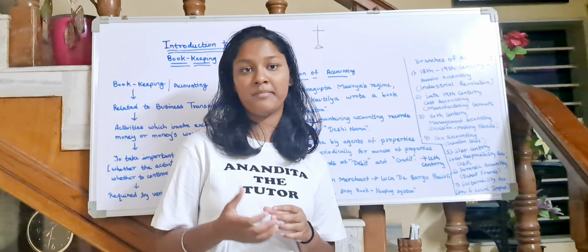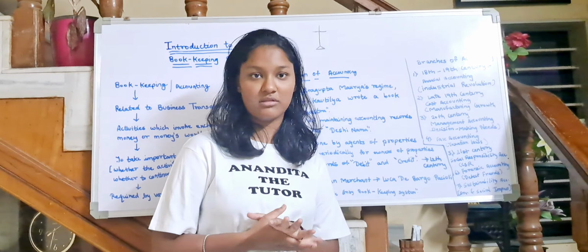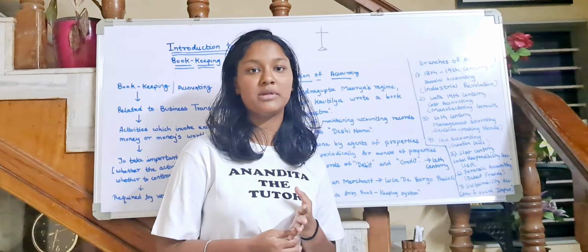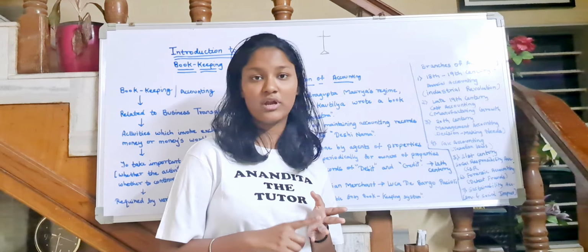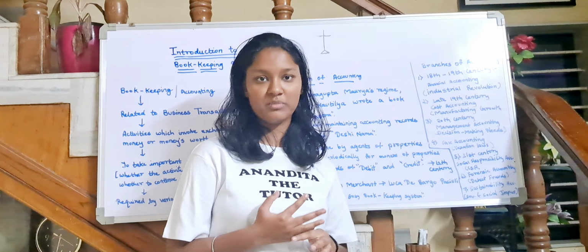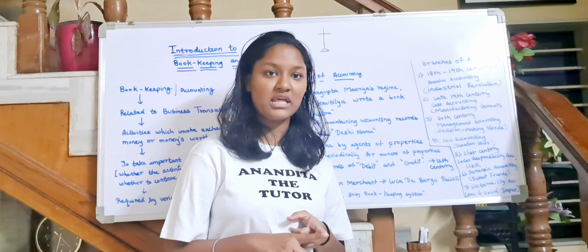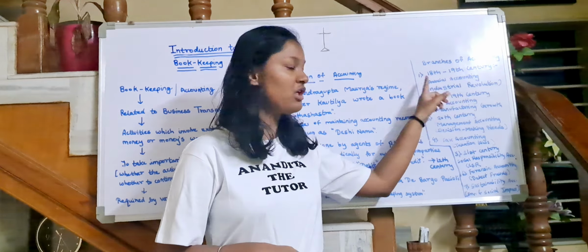So the evolution of manufacturing started. That is known as industrialization. All the factories and all were set up during that time. During industrialization, we realized that we have to record all the activities related to money's worth. So that gave birth to financial accounting.